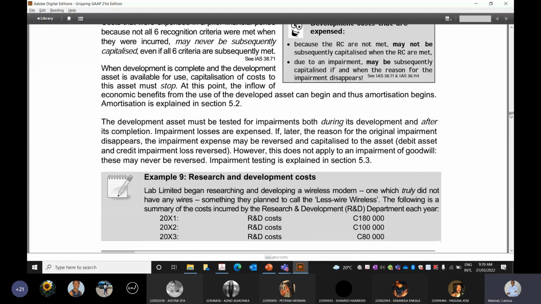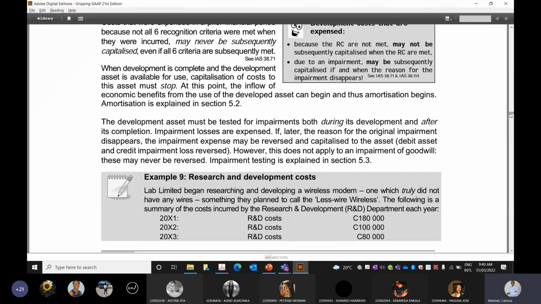Example number 9, research and development costs. Lab Limited began researching and developing a wireless modem, one which truly did not have any wires, something they planned to call the less wire wireless. The following is a summary of the costs incurred by the Research and Development Department each year.